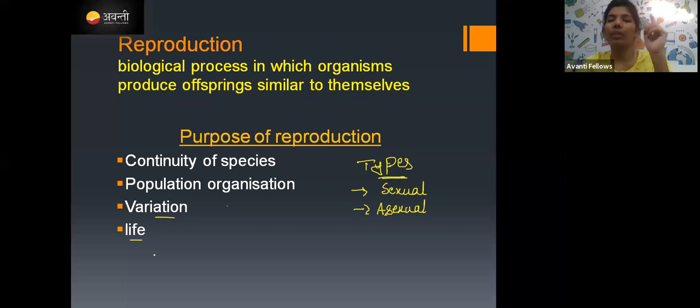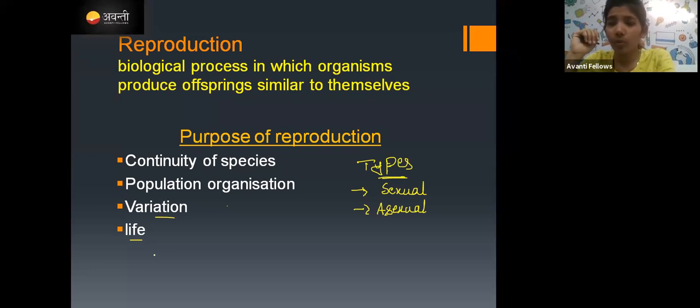Whatever may be the organism, take a human. A human reproduces offspring. Yes, only humans will come out, right? They may or may not be identical, but similar. We can say similar, not identical. Identical means exact copy, but we can't say identical here. Reproduction means similar, because some produce identical copies and some do not. That's why. Okay, Lipika.